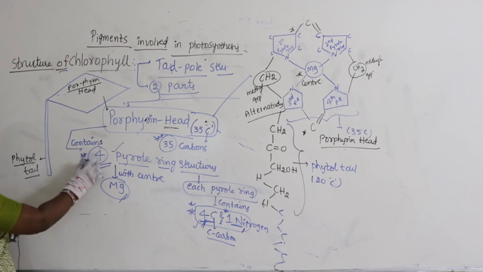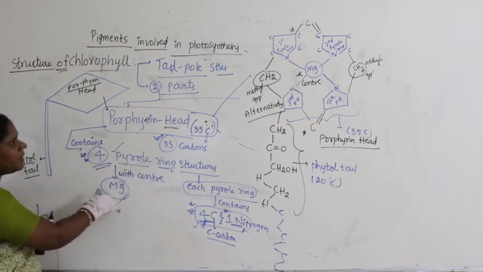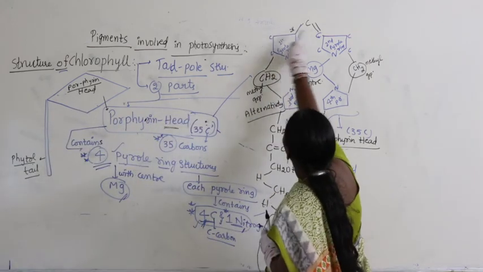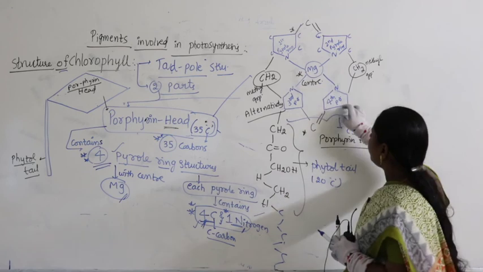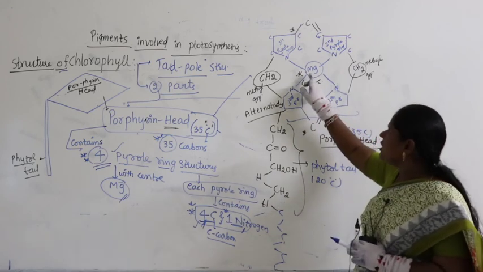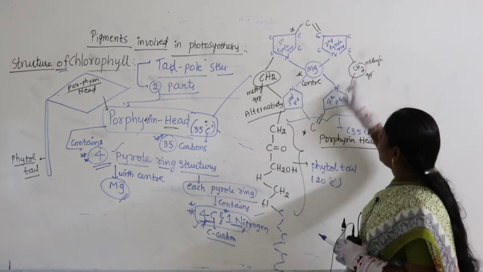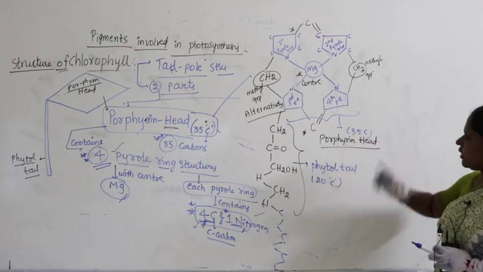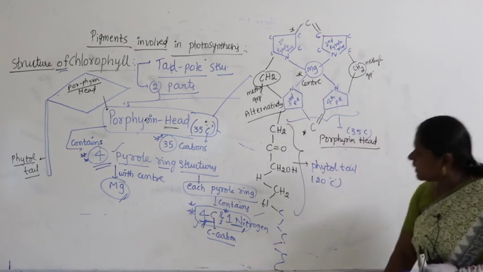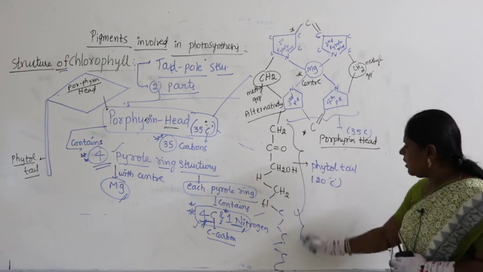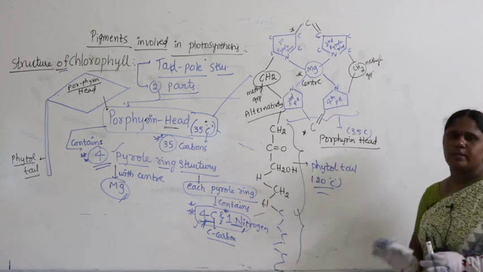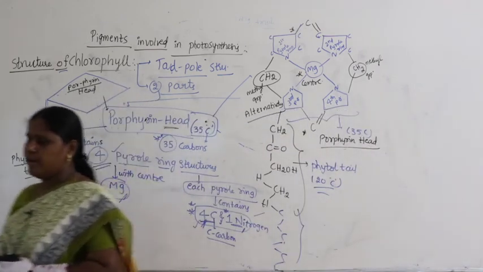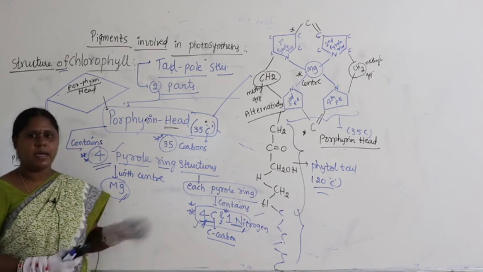The head, if you look at it, contains 4 pyrrole rings with the center magnesium. Each pyrrole ring contains 4 carbons, 1 nitrogen. So this is 1 pyrrole ring, 4 carbons and 1 nitrogen. 4 pyrrole rings are connected to the center with magnesium. Alternatively, C double bond O and methyl group will be attached. This totally constitutes the porphyrin head having 35 carbons. From here 20 carbons are attached directly, and that is called the phytol tail having 20 carbons. This is the complete structure of chlorophyll. Then we will try to differentiate chlorophyll A and B.